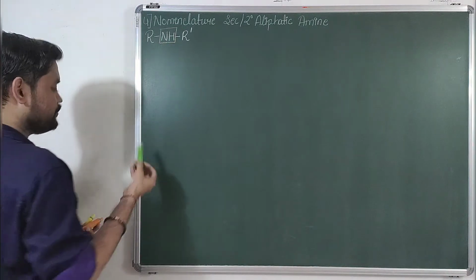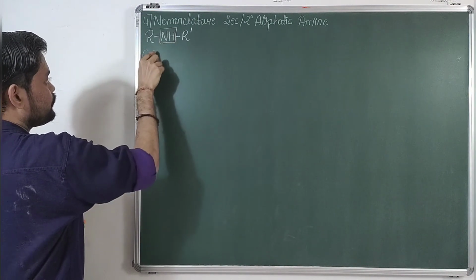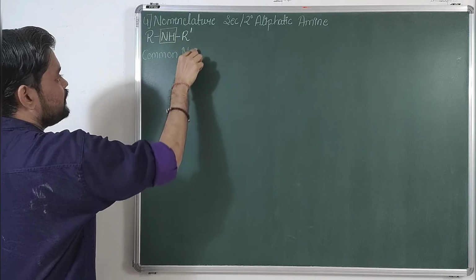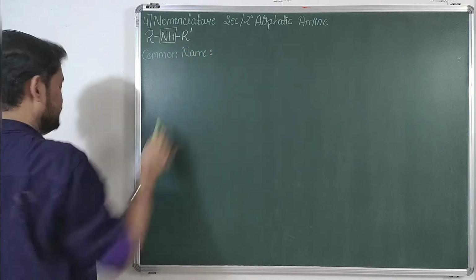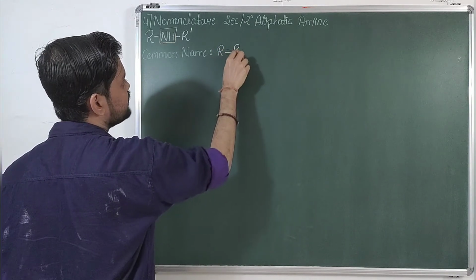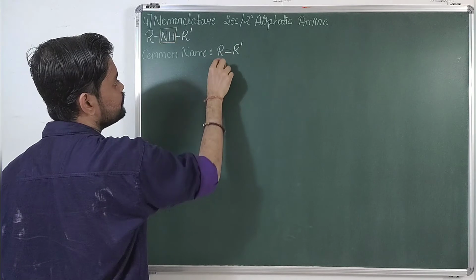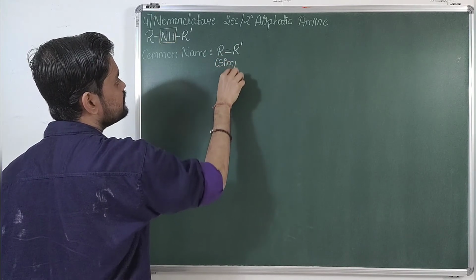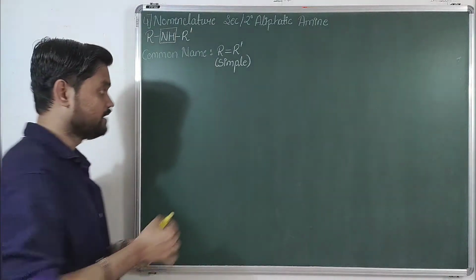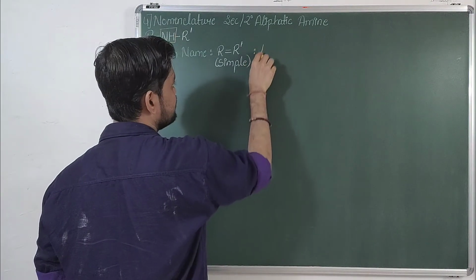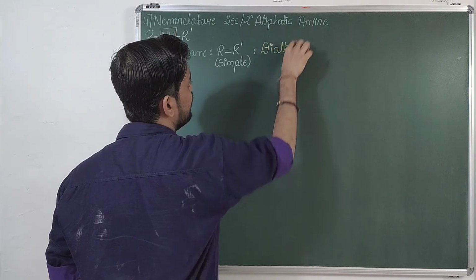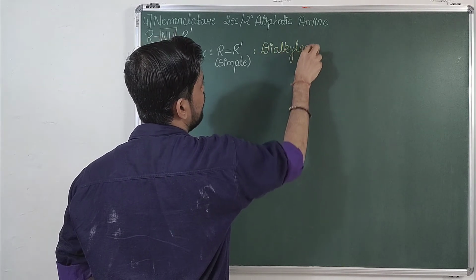Now talking about the first one, common name. The common name can be done in the following ways. If R is equal to R dash, that means if it is a simple amine, then you can simply write the name as dialkyl amine.